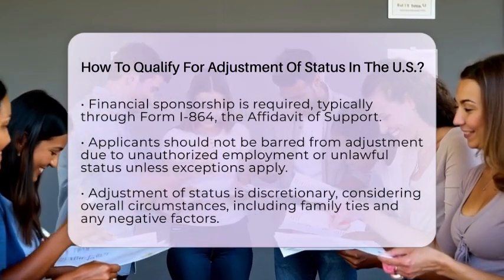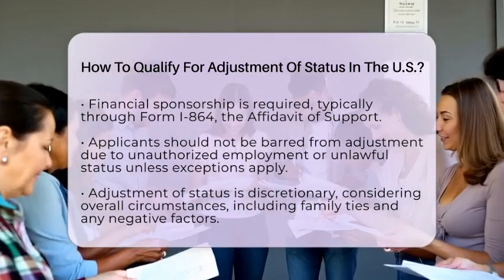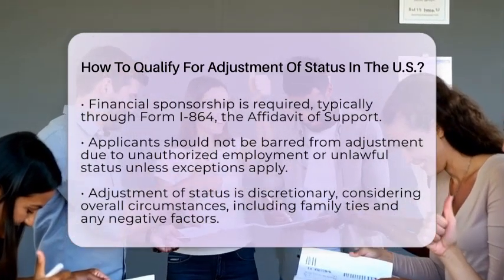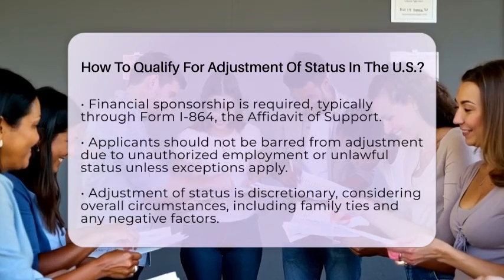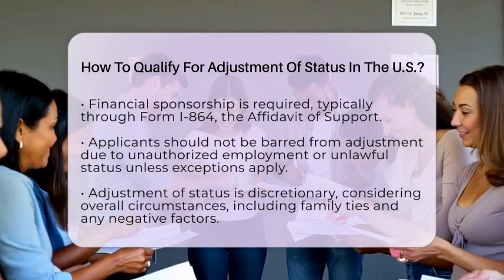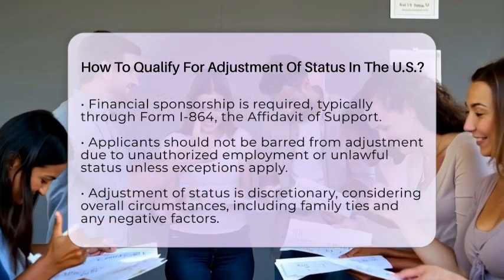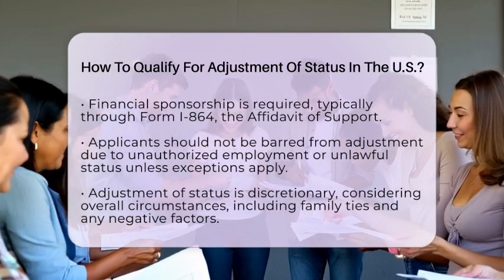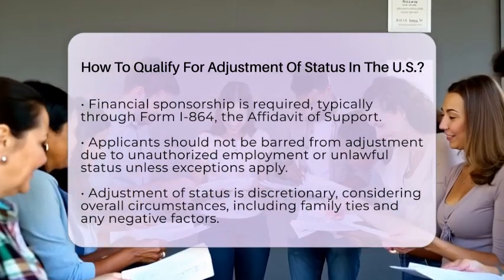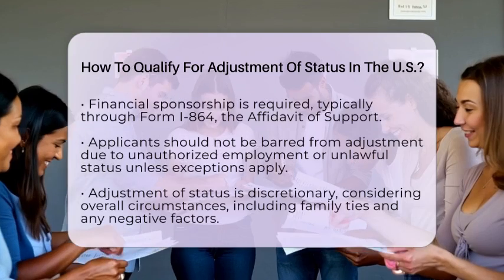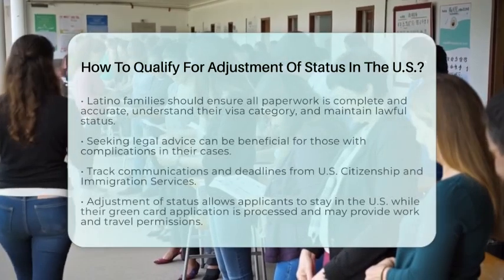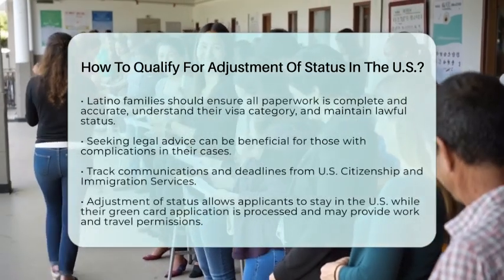It is also important to note that you should not be barred from adjustment due to unauthorized employment, unlawful status, or failure to maintain status, unless you qualify for specific exceptions. Adjustment of status is discretionary. This means that even if you meet all eligibility criteria, the U.S. Citizenship and Immigration Services officer will consider your overall situation. This includes family ties and any negative factors before granting permanent residence.